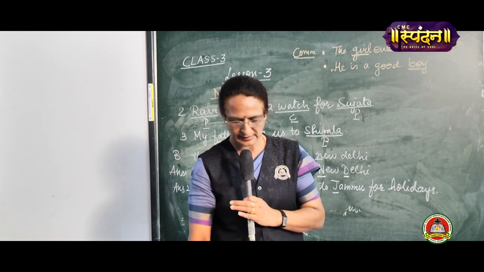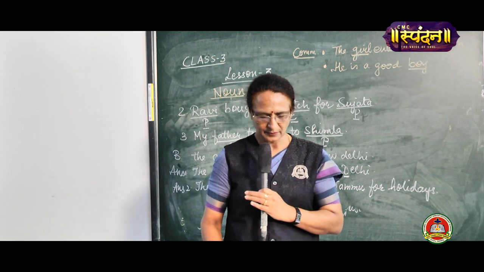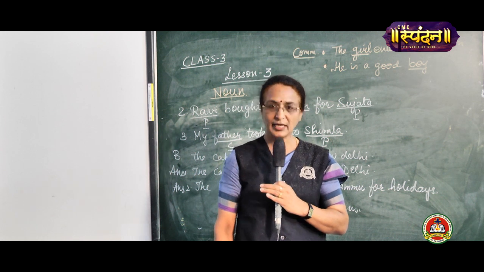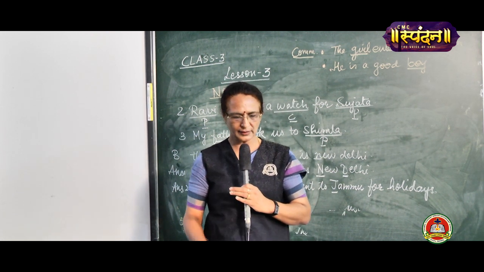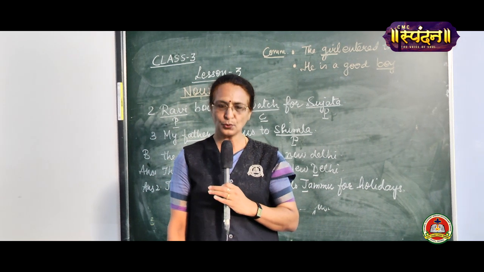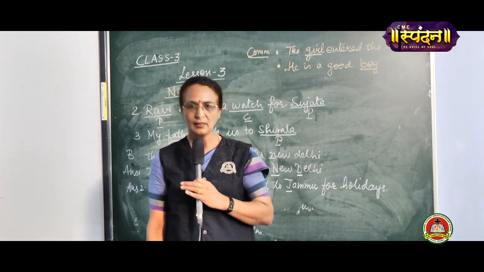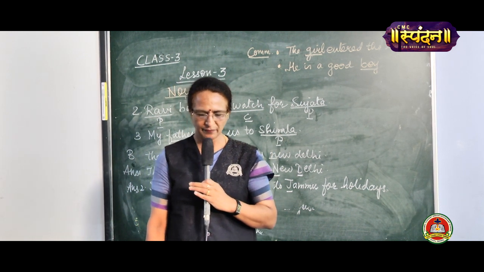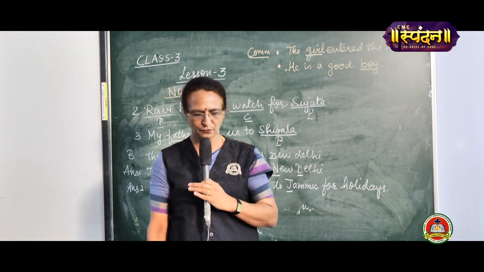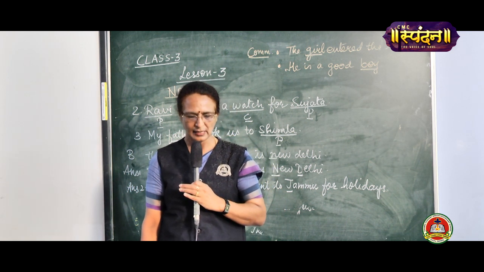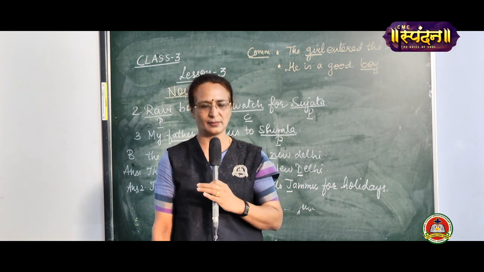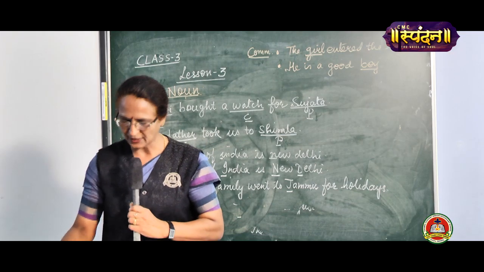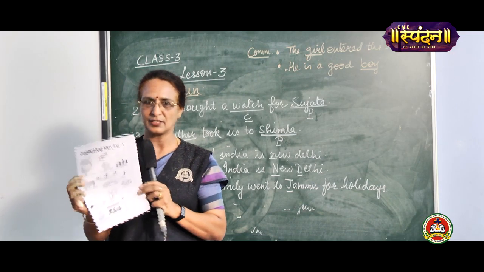Now that we are coming to the exercise, you should learn from page 10: a heap of rubbish, a pride of lions, a bunch of grapes, a shoal of fish, a flight of birds, a choir of singers, a bundle of clothes, a shower of rain, a flock of sheep, a gang of robbers, a brood of hens, an army of soldiers. Now, see, children, this is a collective noun.